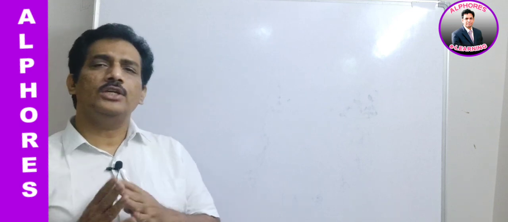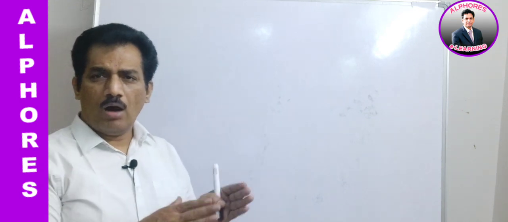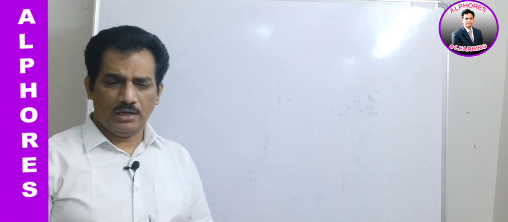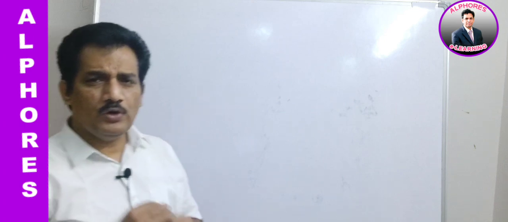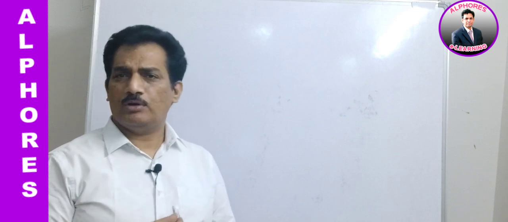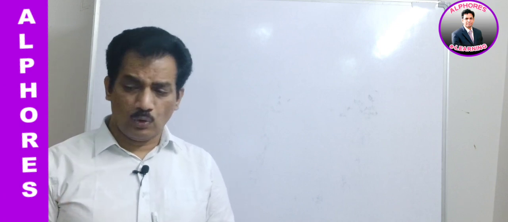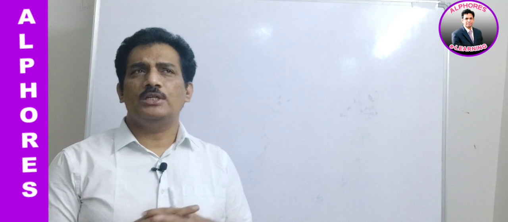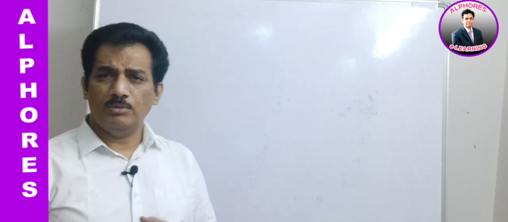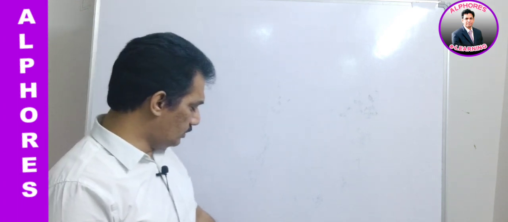Now, in continuation, we are discussing oxidation state: how to find it and what the rules are. When framing the rules, we require the oxidation states of at least a few elements. If we know the oxidation states of a few known elements, with their help we can guess the oxidation states of other unknown elements. So we should have an idea of the oxidation states of a few elements and how to predict the oxidation state when an element is given. All this we discuss in this session.